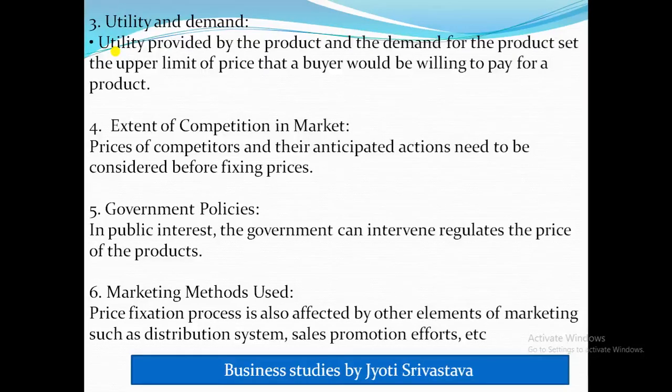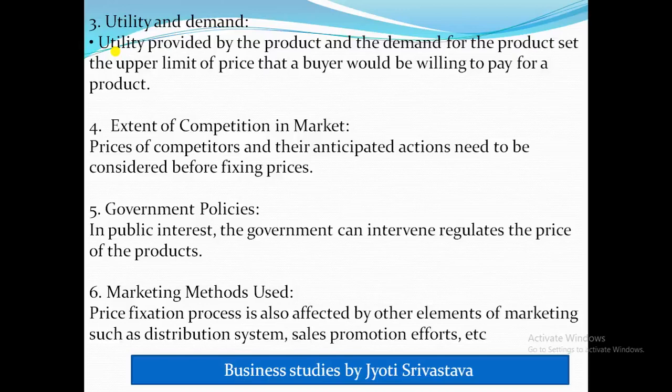Suppose there is only one type of coffee available in the market, say Nescafe, and no other substitute, and in a month I consume almost half a kg of coffee. Though the price of Nescafe increases, the demand won't decrease, meaning the quantity demanded by me will be the same because there is no other substitute available.